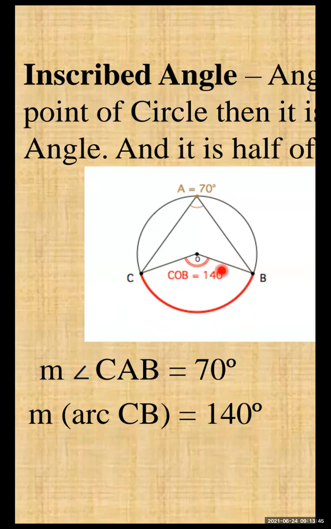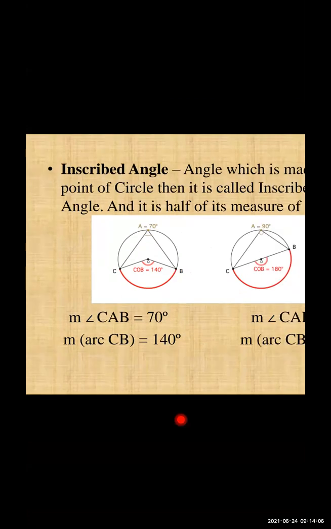So if you get any one value, either A or O or the arc CB, then you can find all the values: the central angle, the inscribed angle, and the arc. Any one value, if we get, you can write down all the values like this.